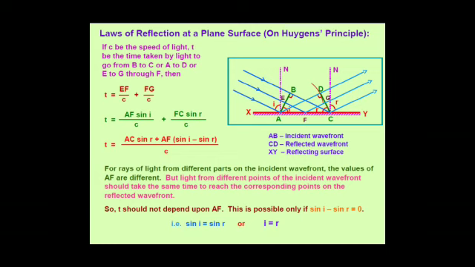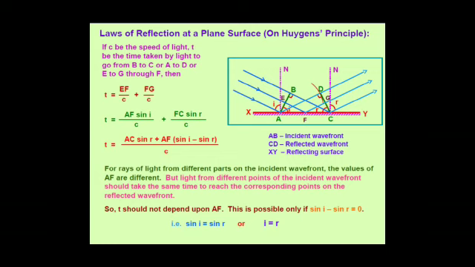So t is equal to EF upon c plus FG upon c, as shown on the page. EF is the distance travelled by the ray emerging from E before reflection, and FG is the distance travelled by it after reflection.